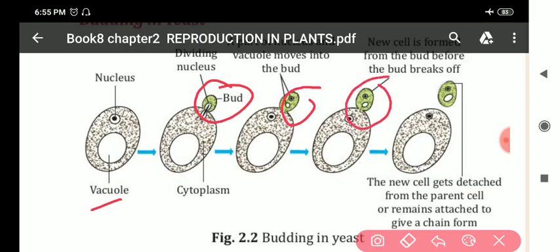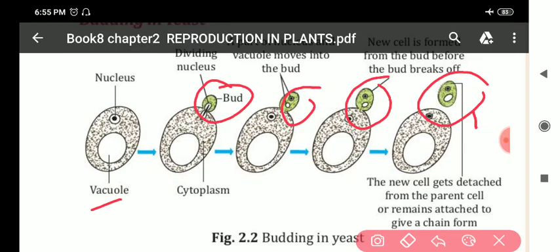Then this bud separates from the parent body, and this bud will produce a new individual. Clear? So this is budding, my dear students, budding in yeast.